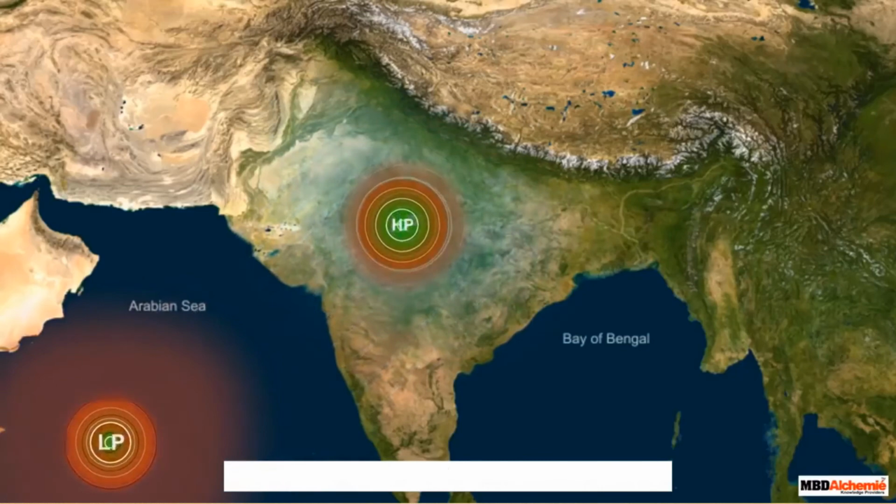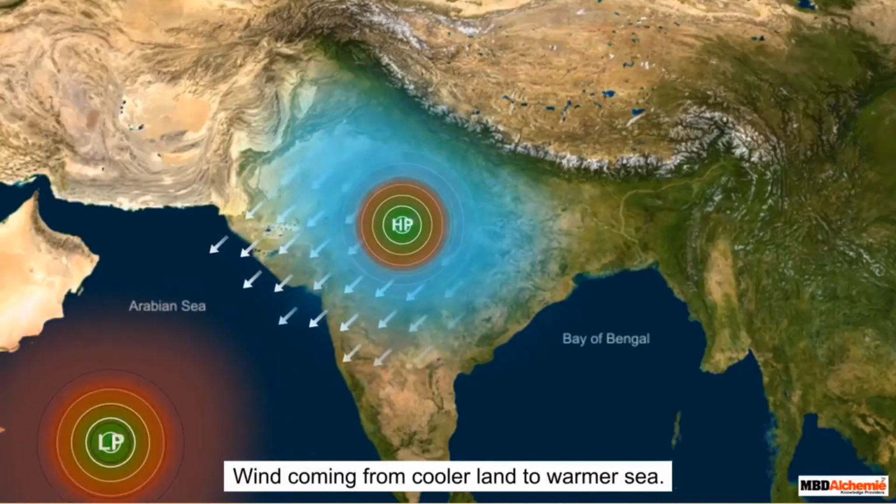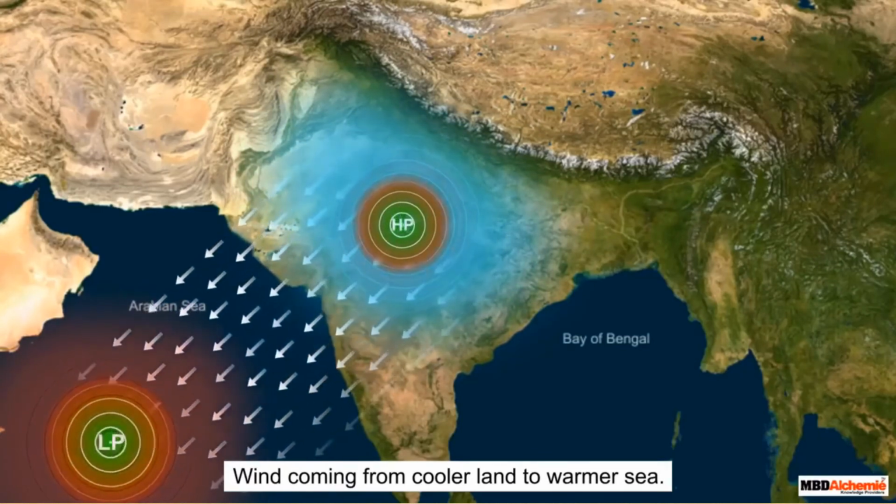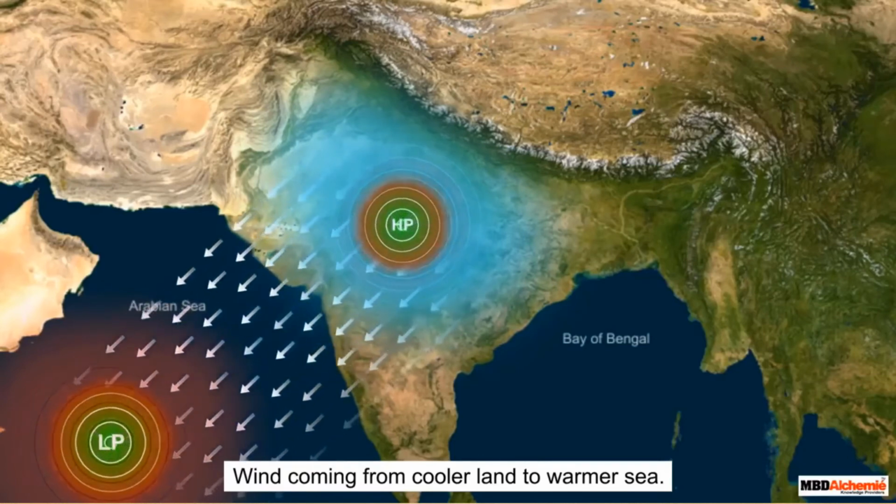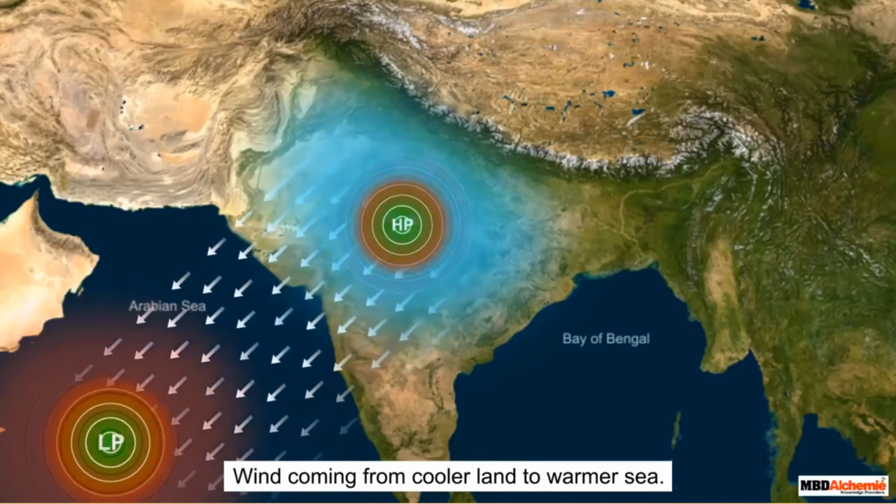As the pressure system reverses due to apparent shifting of the sun from the Tropic of Cancer to the equator, the wind also reverses back to the same direction from where it comes.